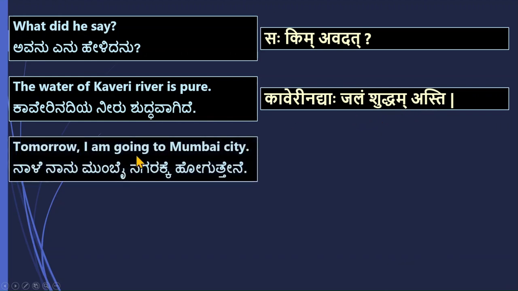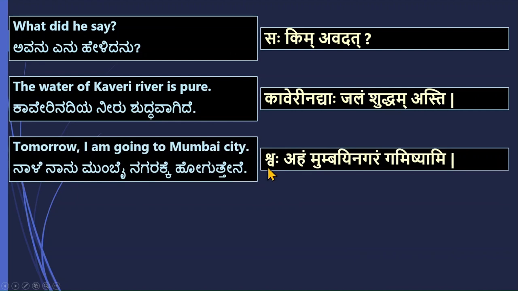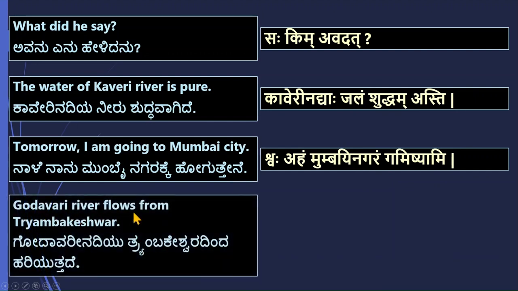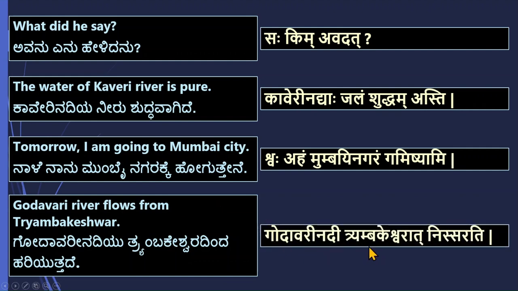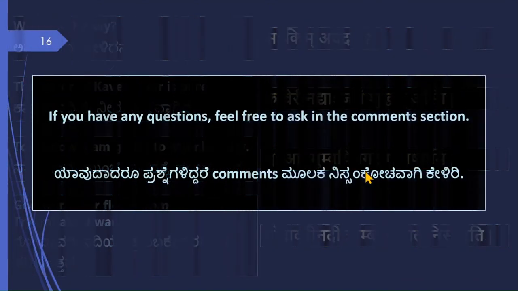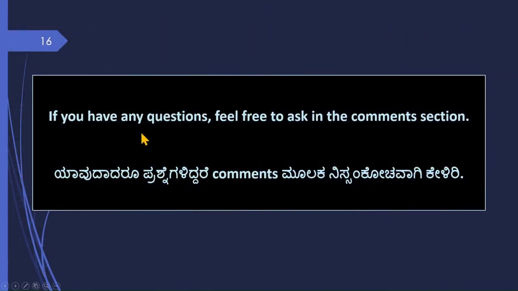Next, tomorrow I am going to Mumbai city. Shvaha is tomorrow. Aham Mumbai nagaram gamishyami. It is future tense, bhavishyat kala. Godavari river flows from Triambakeshwar means Godavari Nadi Triambakeshwarat Nissarati. So I have shown you some rules and also some example sentences. If you have any other questions, any other sentences, please feel free to ask them in the comments section below.